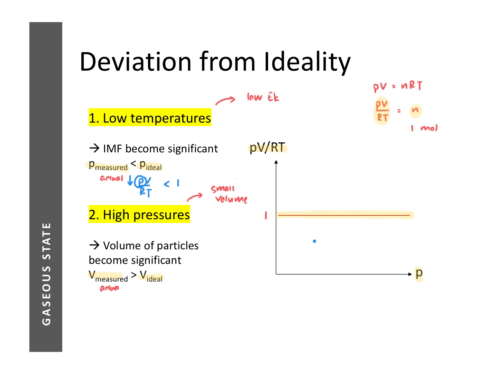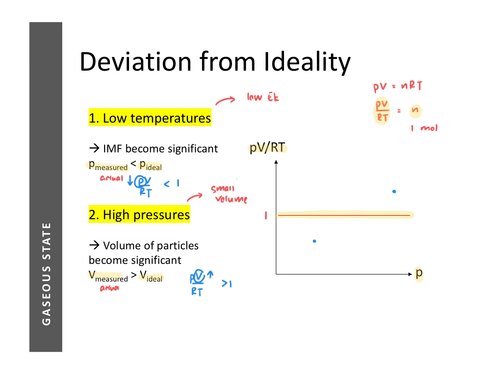What happens at high pressures? At high pressures, the volume of the particles becomes significant. Therefore, the actual volume occupied by the gas will be larger than that of the ideal situation. So your PV over RT will become more than 1. So you'll be above 1 at high pressures.